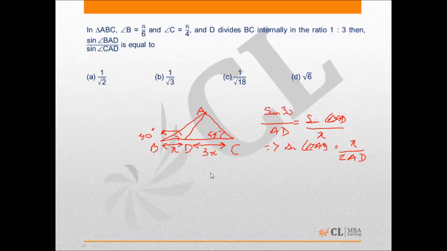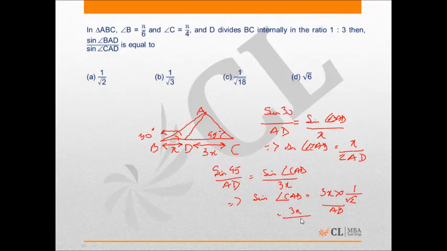Also in triangle ADC, I get sine 45 upon AD is equal to sine angle CAD upon CD, which is 3x. So sine angle CAD is equal to 3x into sine 45, which is 1 by root 2, whole by AD, which is equal to 3x by root 2 times AD.